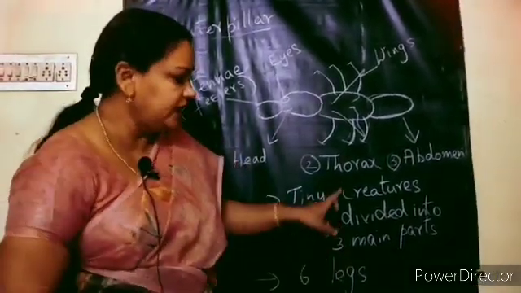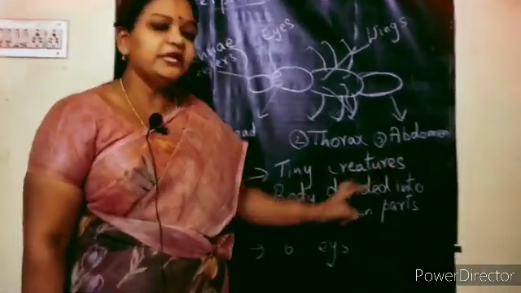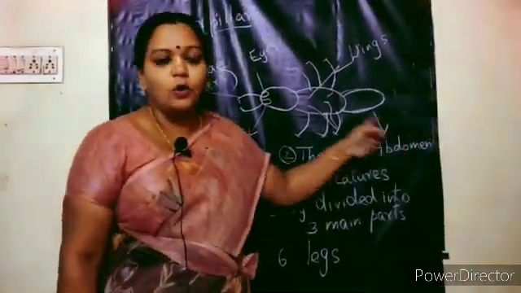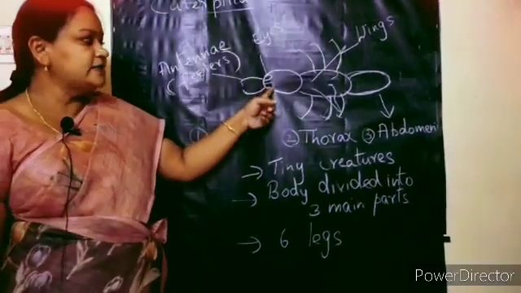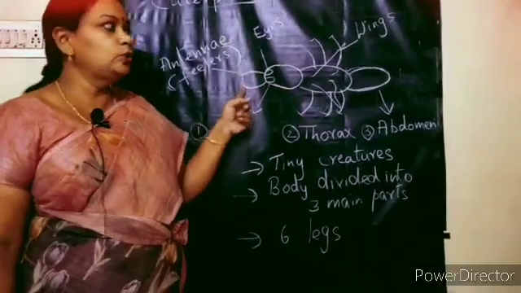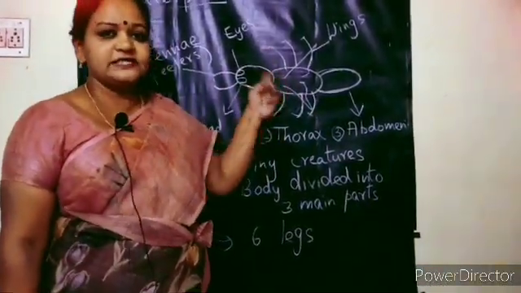So now, what are insects? They are very tiny creatures. And how is their body divided? Their body is divided into 3 main parts. What are they? Head, thorax and abdomen. What do they have on their head? Eyes and antenna. How many eyes? 2 eyes, 2 antenna. What do they have on their thorax? 3 pairs of legs, that is 6 legs.